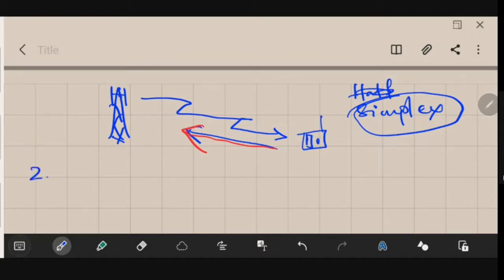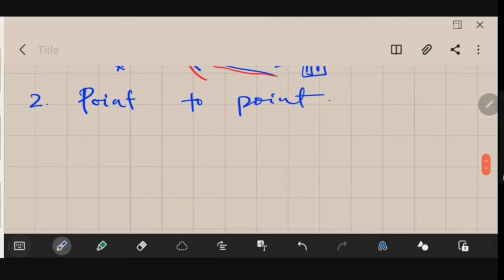The next is your point to point communication. Okay, so point to point communication is one in which the communication process takes place over a link between a single transmitter and receiver. Let me write about it.